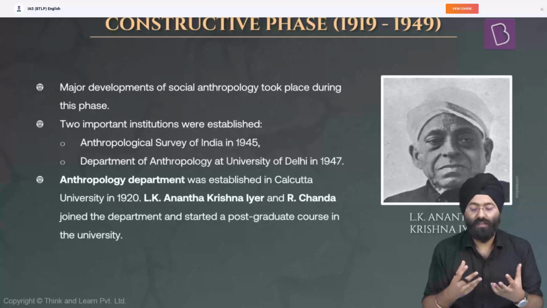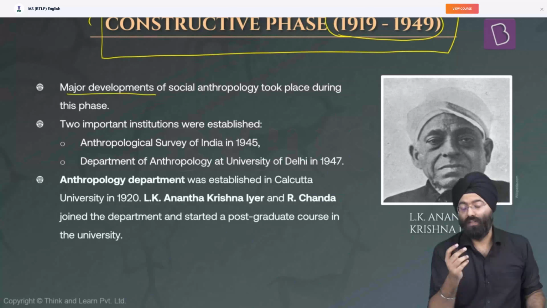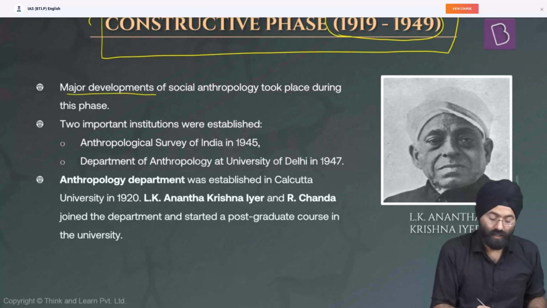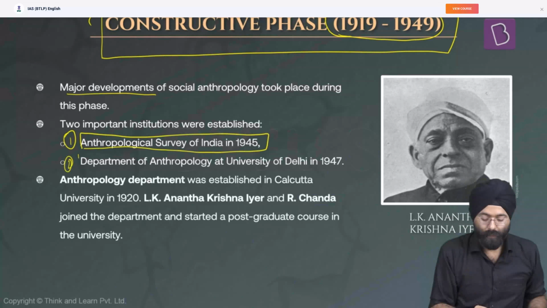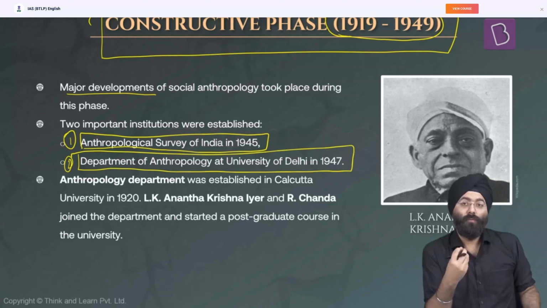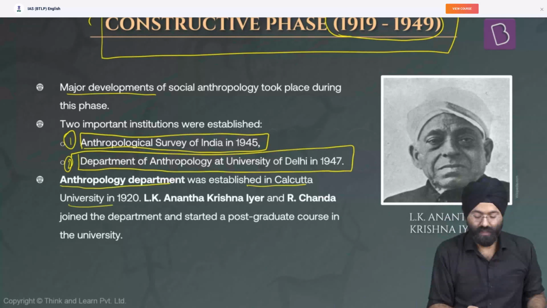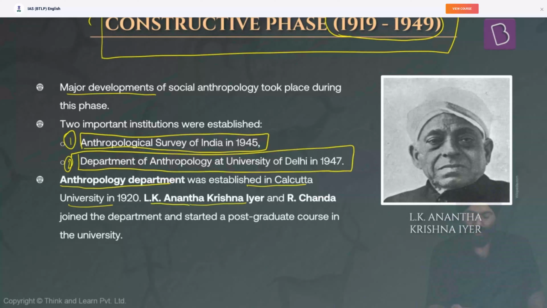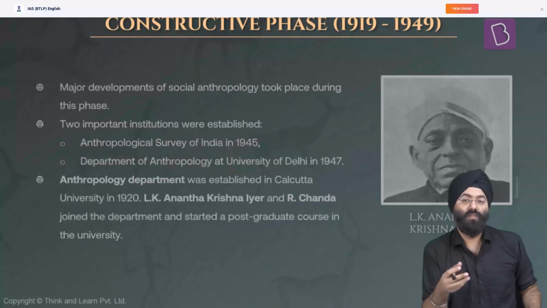Now, having studied the formative phase, we are coming to the next phase, that is the constructive phase from 1919 to 1949. The two major developments that took place during this phase were, first, the Anthropological Survey of India was established in 1945. Second, the Department of Anthropology at the University of Delhi was established in 1947. So these in some form provided a framework or the pillars for anthropology as a discipline in India, or the origination of anthropology. The Anthropology department was again later established in Calcutta University, and then L.K. Ananthakrishna Iyer and R. Chanda joined the department and started the postgraduate course in the university. So further roots of anthropology were laid down in various parts of India.